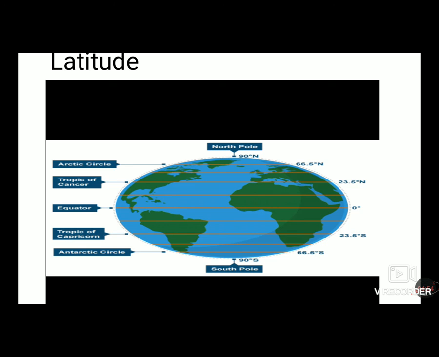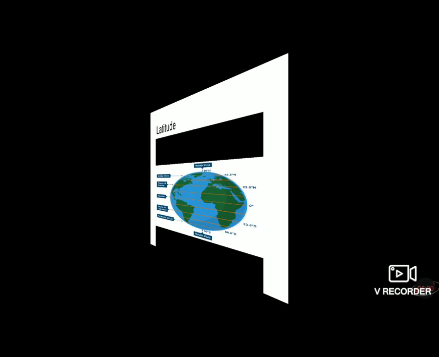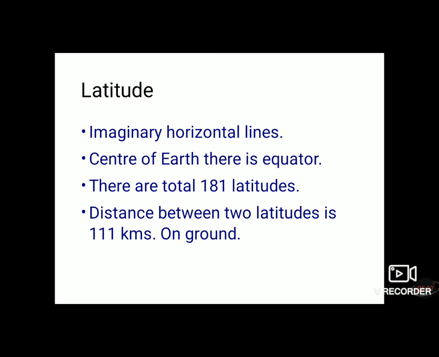The horizontal imaginary lines drawn on the Earth are called latitudes. You can see the imaginary lines from east to west are latitudes. If any point on the surface of Earth is connected by a straight line to the center of Earth, then this line becomes the latitude, as far as the angle at the center is along with the equator. There are a total of 181 latitudes, and the distance between two latitudes is 111 kilometers on the ground.